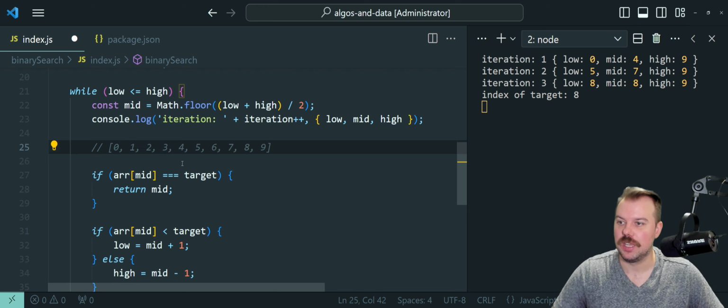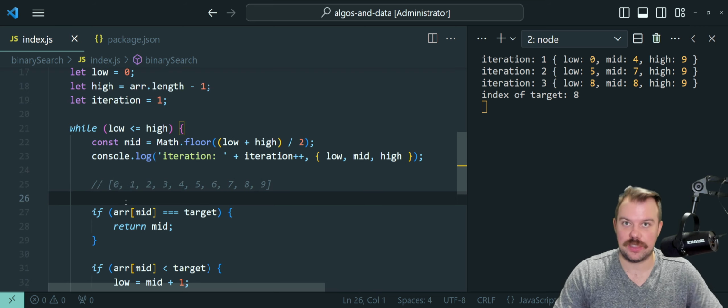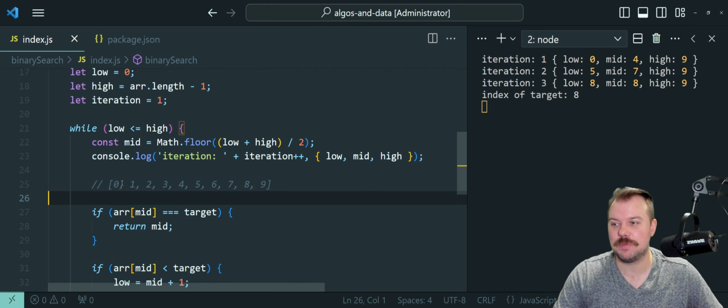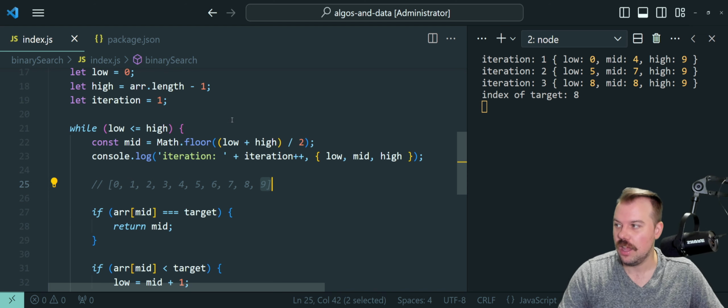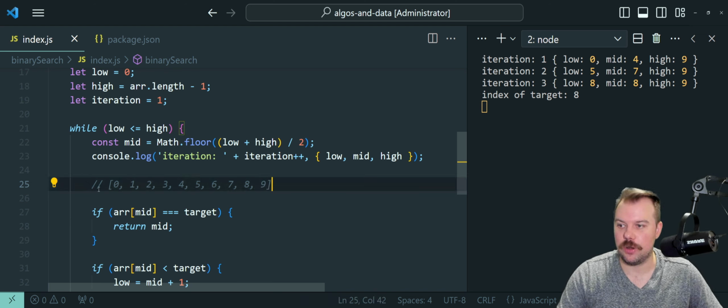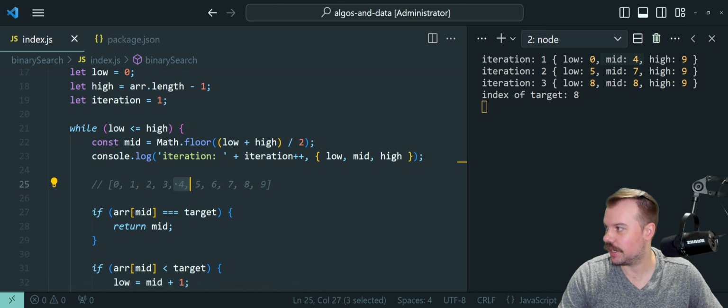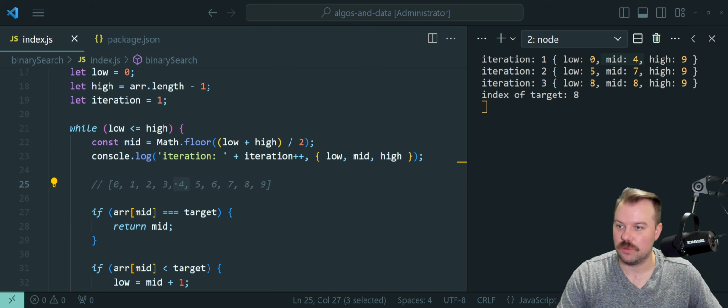Okay, so boom. So our low is 0, which happens to also be the element, but it's the index of 0 and 9. We haven't searched anything yet, so we have to search through the whole thing. Our midpoint is calculated of 0 plus 9, right? Which gets us 9 divided by 2 is 4.5. Rounded down gets us a mid of 4. So we go to 0, 1, 2, 3, 4. That is our current midpoint. So I guess we can, let's see if this works. We have our mid, we have our high, and we have our low.